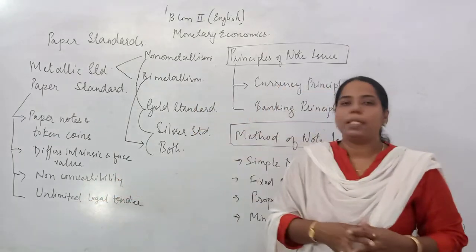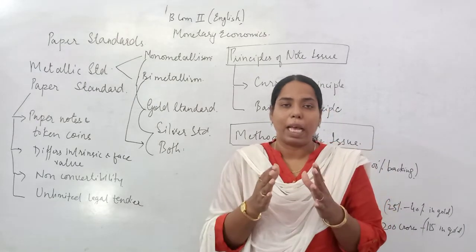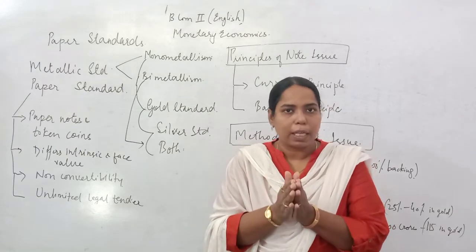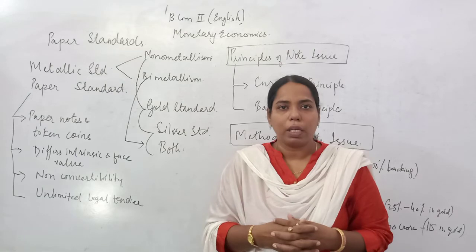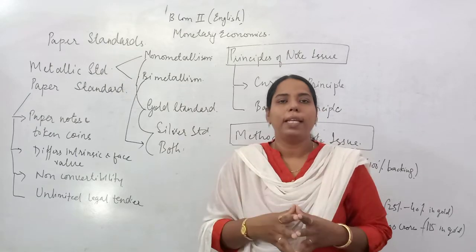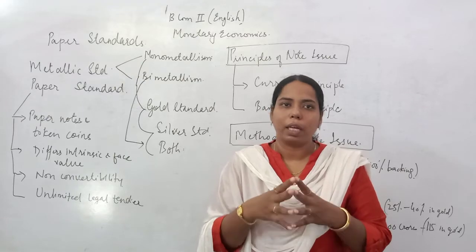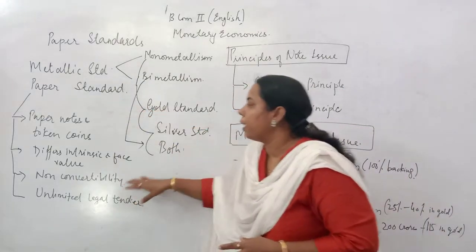It is also called the fiat system, which has unlimited legal tender. This type of currency is actually supported by the government of the country. So these paper notes and token coins have unlimited legal tender. So this is the paper standard.